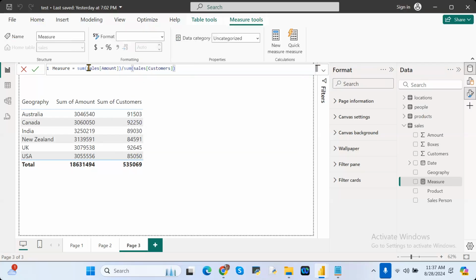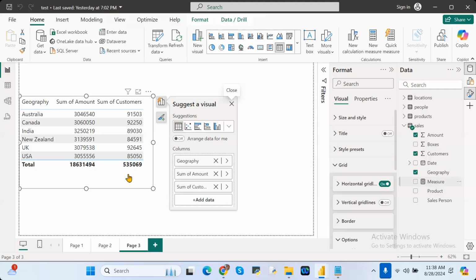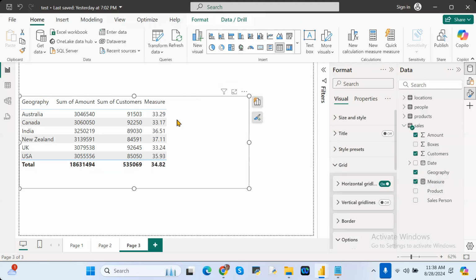Like this, I'm writing DAX functions and calculating. After calculating, I place this particular measure value in the visualization. It is showing the result, right?